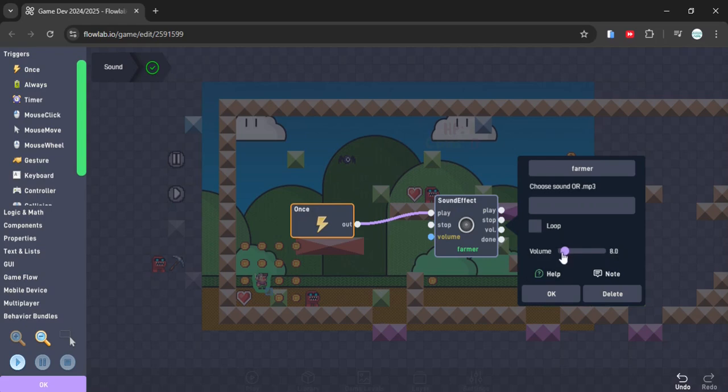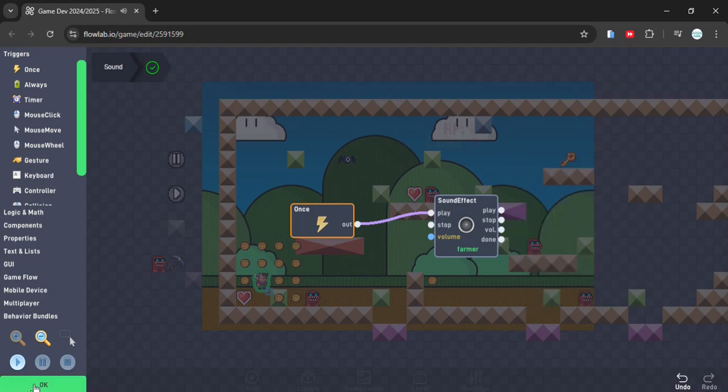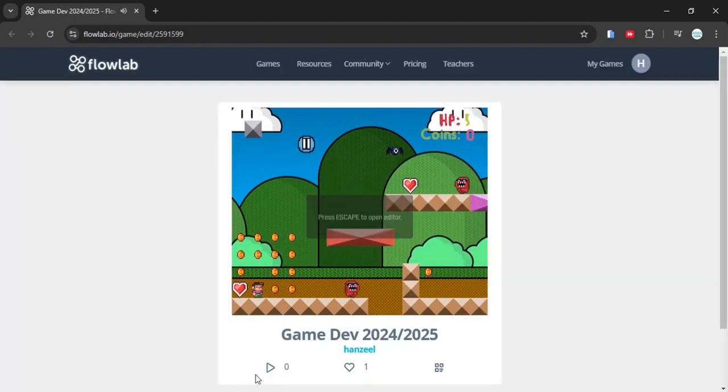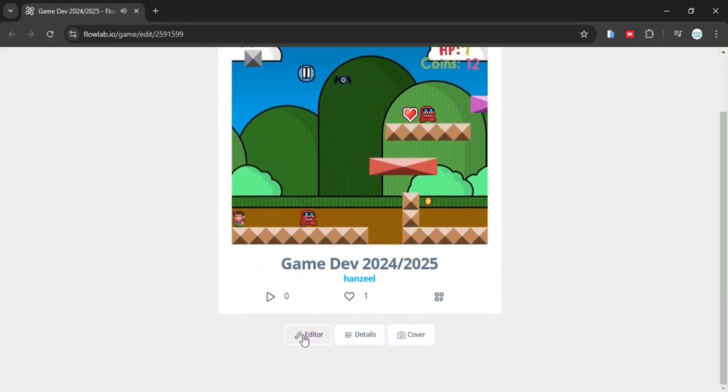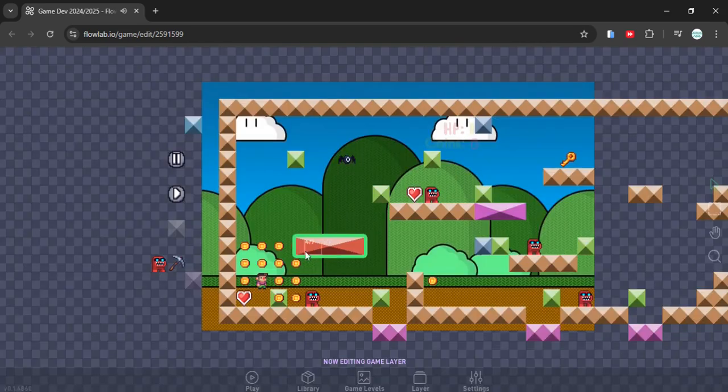Okay, adjust the volume. You can modify the song. Okay, it's up to you. You can search which one you like.